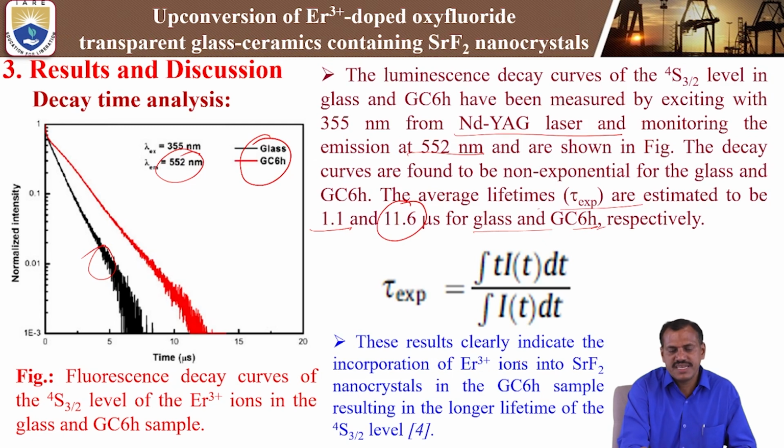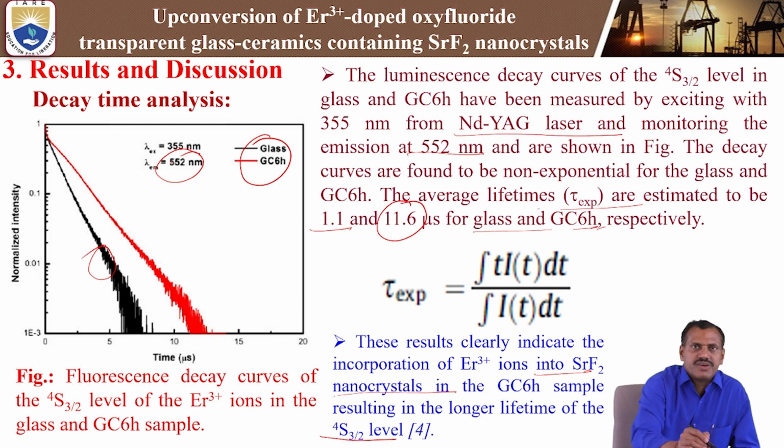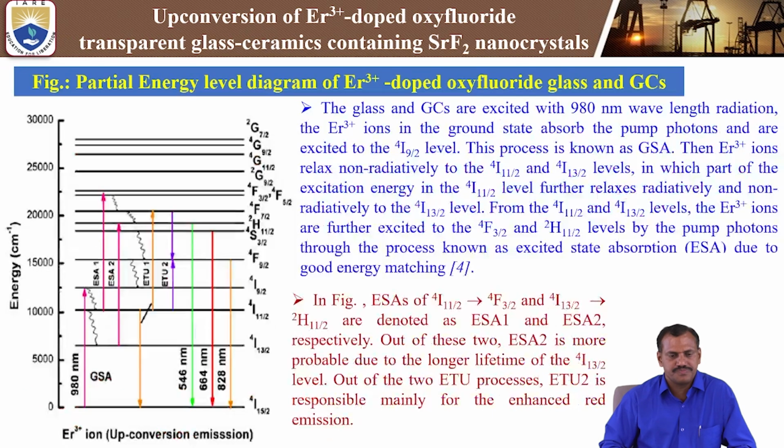So these results clearly indicate that the incorporation of erbium 3+ into the transparent fluoride nanocrystal in the glass ceramic sample results in a longer lifetime of the 4S3/2 level. The green level, that is the 4S3/2 level, is the green emission at 552 nanometer. We are observing the decay time measurements, and the decay lifetime is 11.6 microseconds in the glass ceramic material. So this is the upconversion and lifetime measurements in the erbium 3+ doped oxyfluoride transparent glass ceramics.